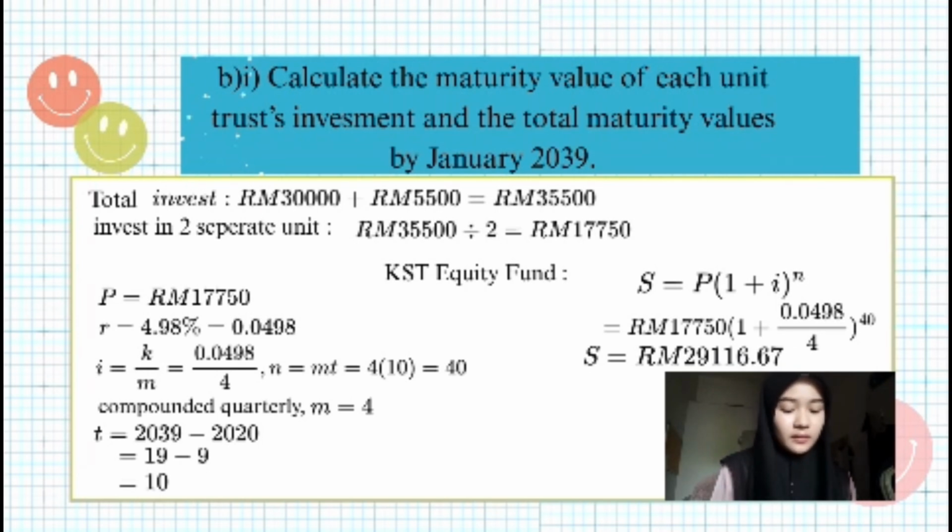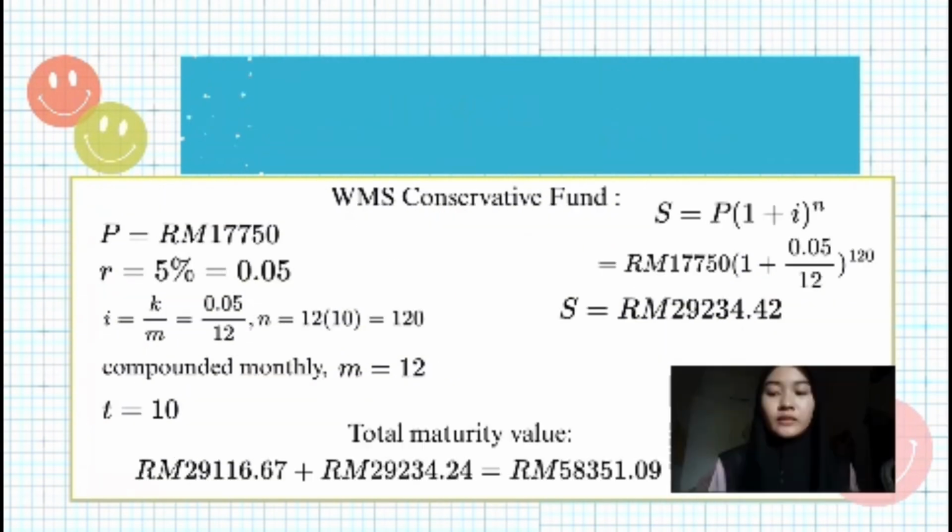Then 19 minus 9 according to question 1A, after 9 years in January, the answer is 10. We use S equal to P bracket 1 plus I bracket N, 17,750 ringgit bracket 1 plus 0.0498 per 4 bracket 40. The answer is S equal to 29,116 ringgit 67 cent.